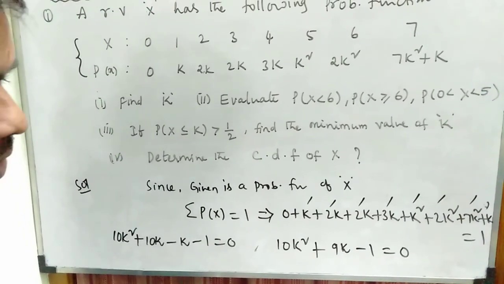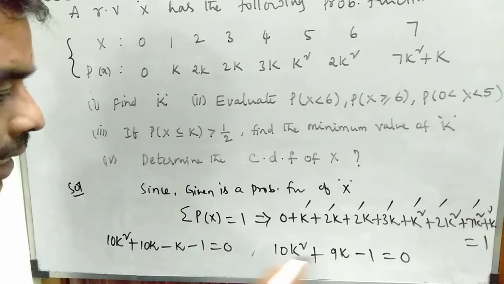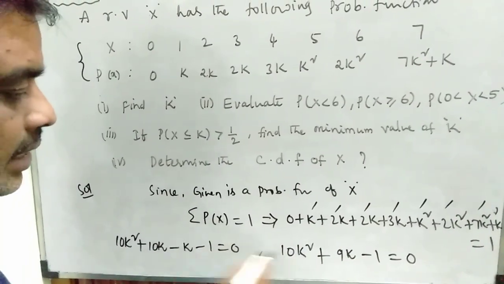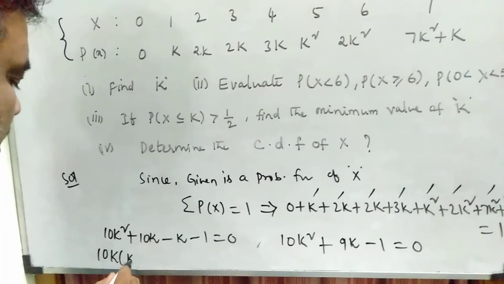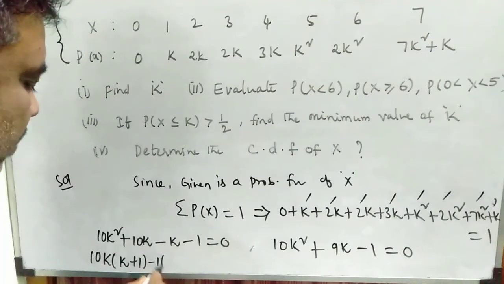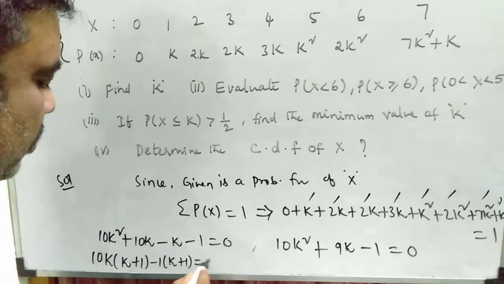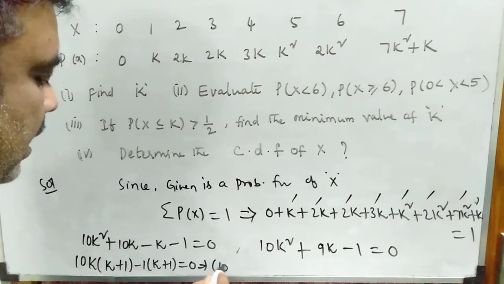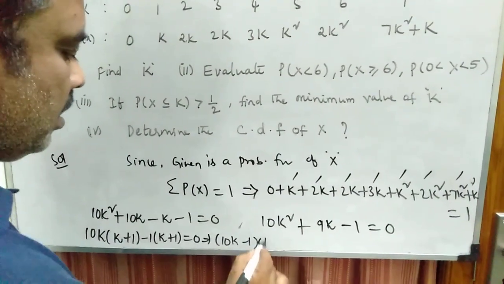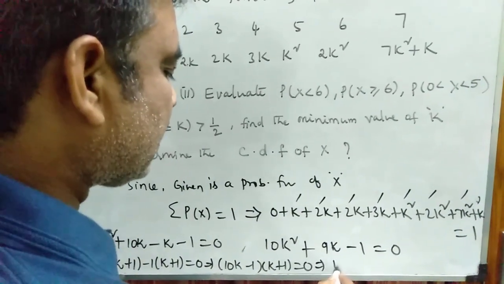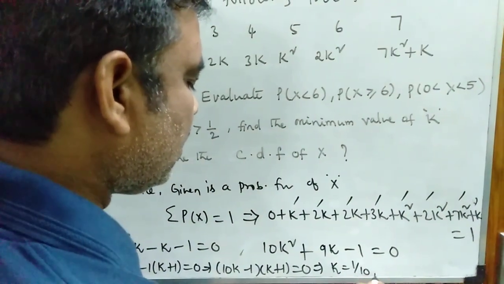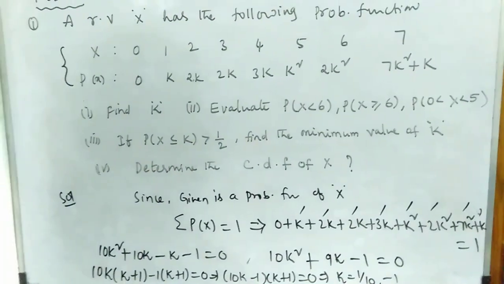On writing in factor notation, 10k minus k is 9k, so 10k square plus 10k minus k minus 1. Taking out 10k, we get 10k into k plus 1 minus 1 into k plus 1 is equal to 0. So that is 10k minus 1 and k plus 1 is equal to 0. This implies k is equal to 1 by 10 and k is equal to minus 1.